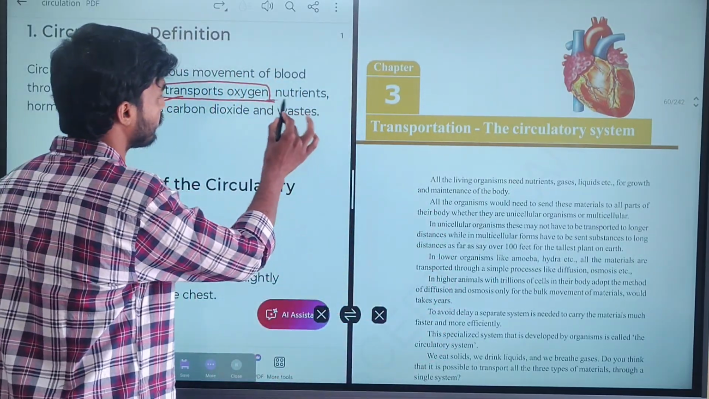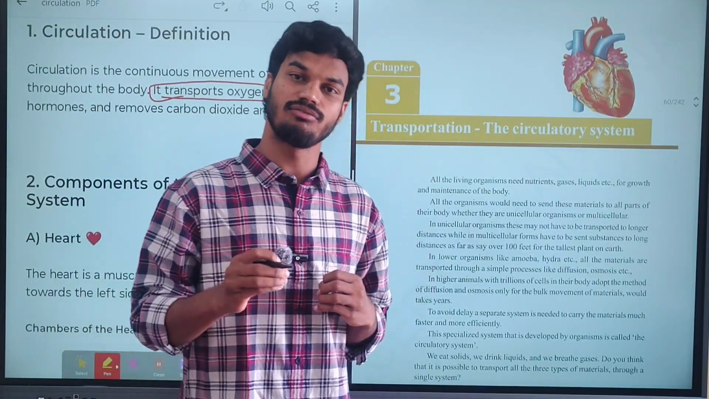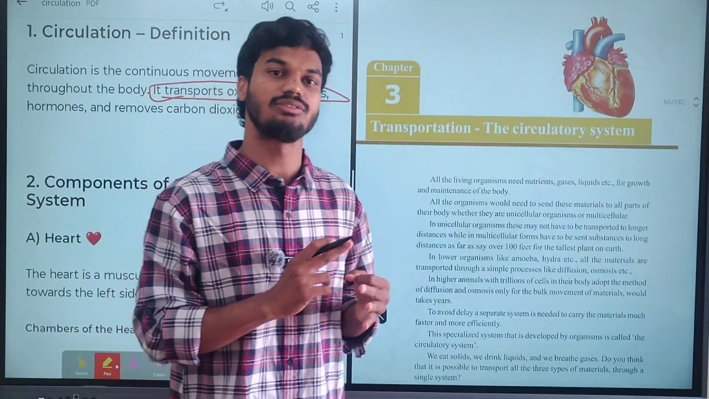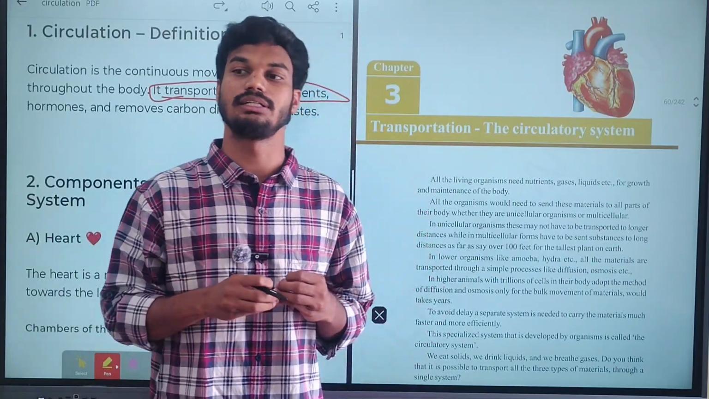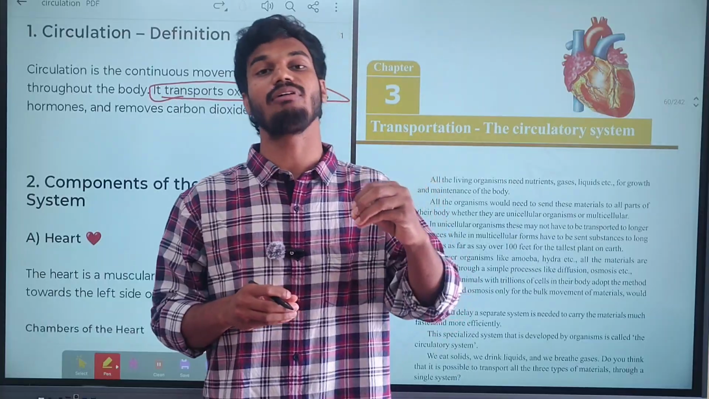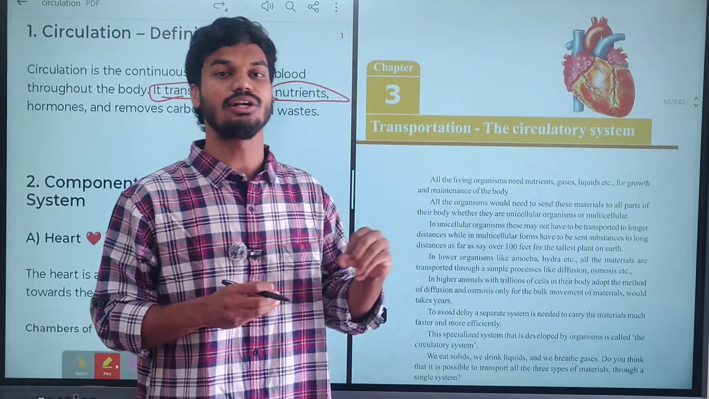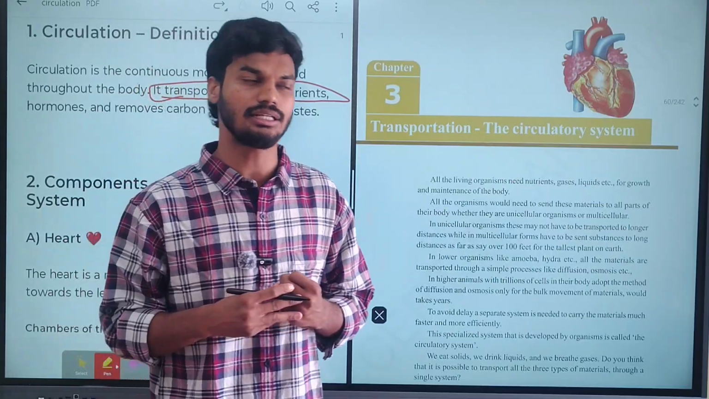Then coming to nutrients. Whatever food we eat, the digested food in the form of proteins, carbohydrates, vitamins will give us energy. Those are known as nutrients. The absorbed nutrients will travel through the blood. Clear? After traveling through the blood, they will enter the tissues. From there we are getting the energy.